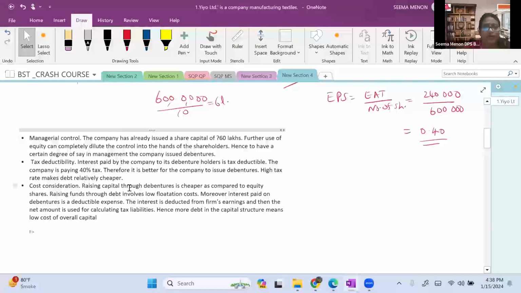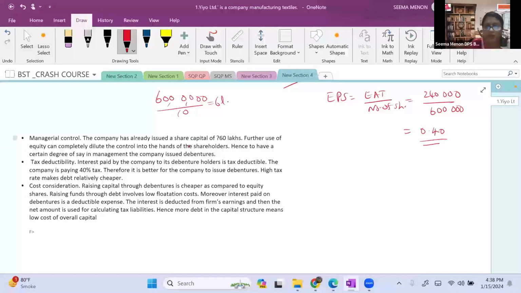So here, related to the case study, the company has already issued a capital of 60 lakh, for the use of dilute the control. Because whenever they issue the debt or the debenture, the control is diluted from shareholders to the creditors also. Hence, to have a certain degree of say in management in the company. They will also get a right, tax deductibility. Interest paid by the company is tax deductible, because interest on debenture is always tax deductible. No need to pay tax on the interest on debenture.